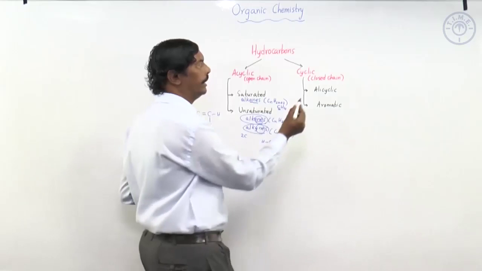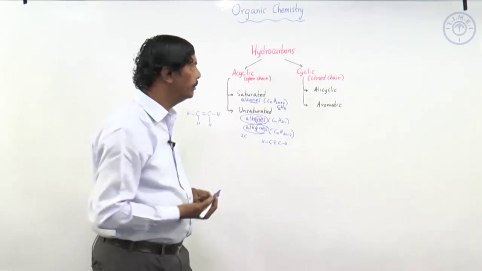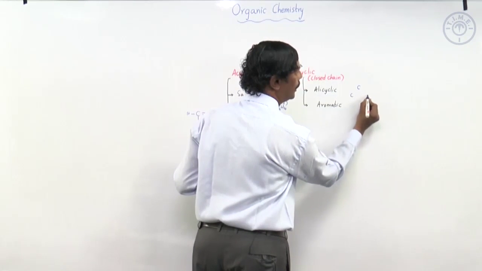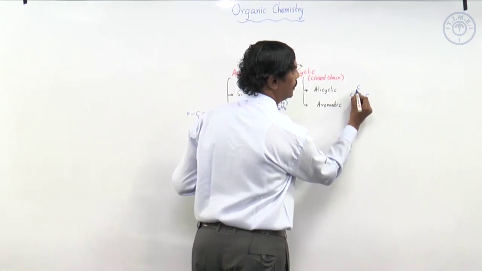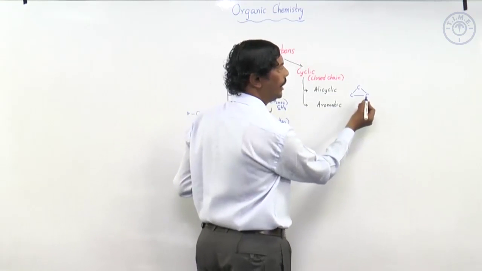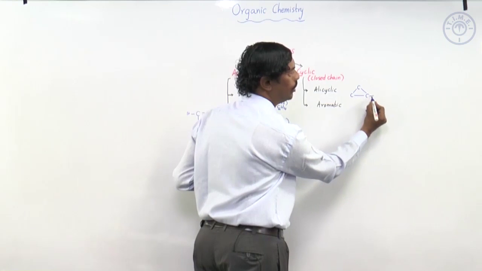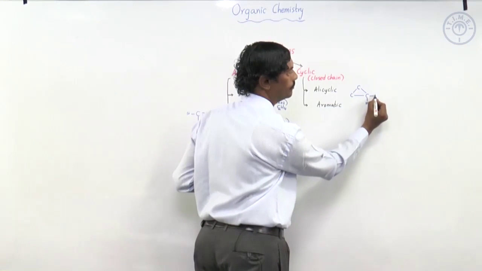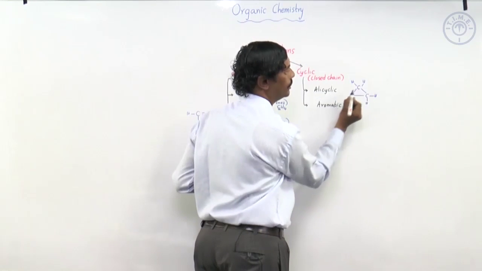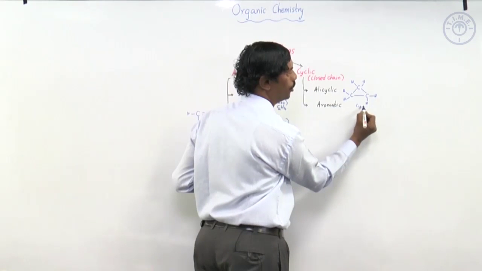Now when it comes to alicyclic, alicyclic means it should be a closed chain, but it is not aromatic. Means I can have, let us say, a carbon here and a carbon there closing itself to form a cyclic compound. Now at each carbon I should have 4 bonds. Already 2 bonds are existing. So the third bond and the fourth bond I put to hydrogen. Similarly the third and fourth for this carbon to hydrogen. Also for this carbon. So this becomes cyclopropane.